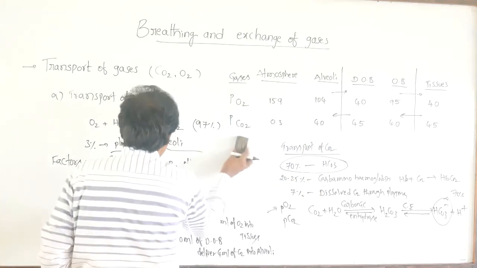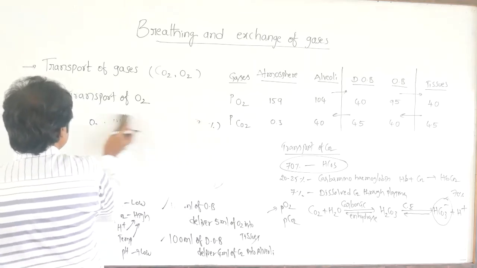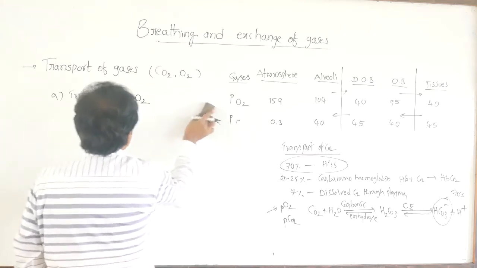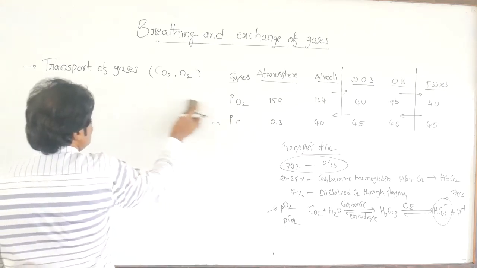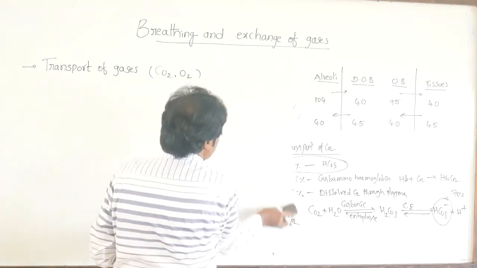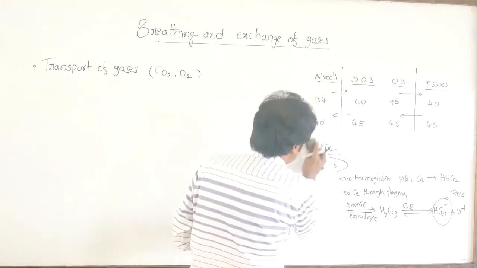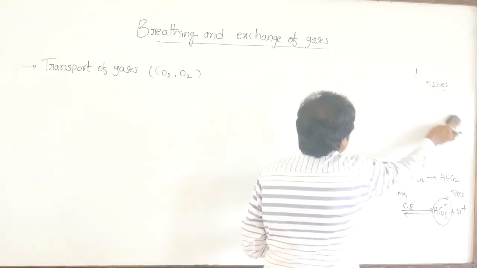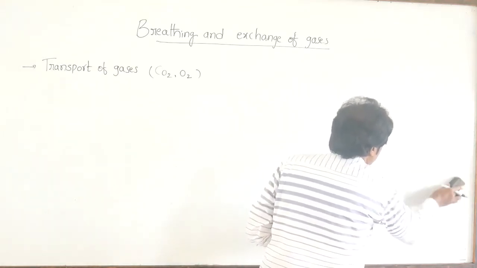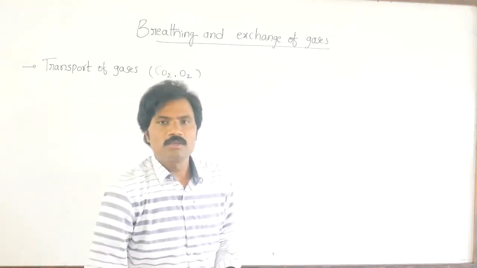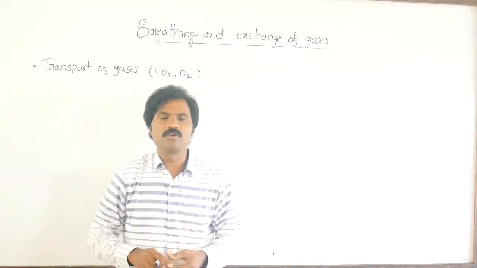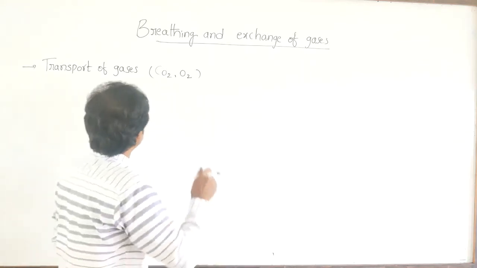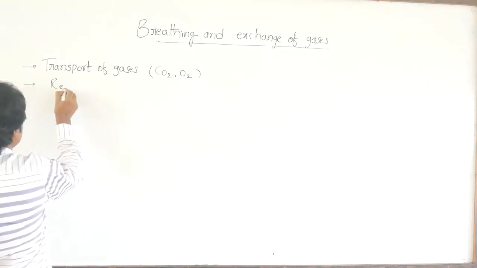So what will be regulated? The respiration. What will be controlled? The rate of respiration. Already we studied the normal rate of respiration, that is 12 to 16 times per minute in any healthy person. Whereas in disease-affected persons, or at the time of exercise, the rate of respiration gradually varies. And then regulation.